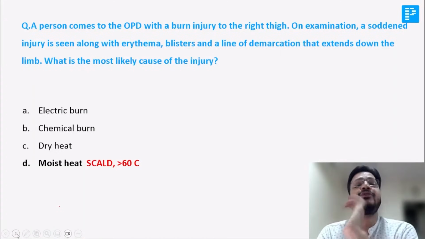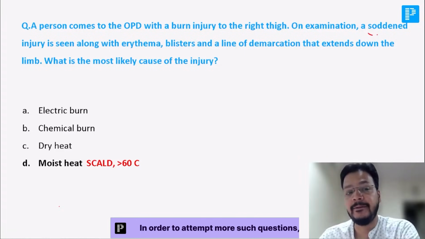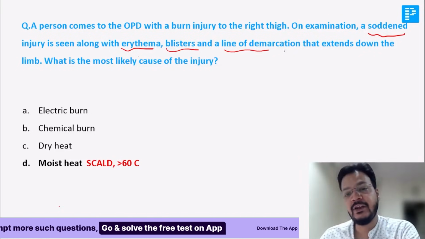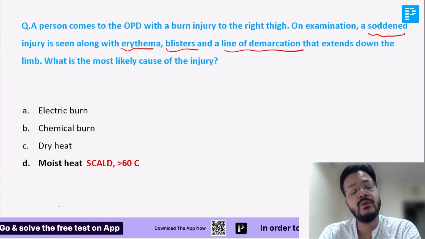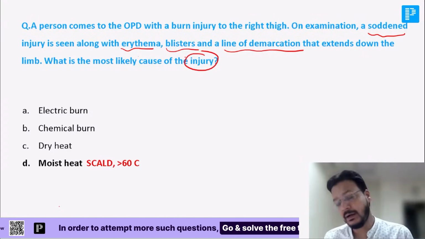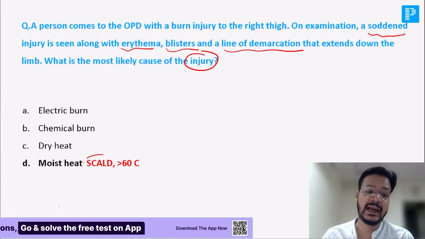A person comes to OPD with a burn injury to the right thigh. On examination, there is sodden skin along with erythema, blister, and a line of demarcation extending down the limb. What is the most likely cause of the injury? Electric burn, chemical burn, dry heat, or moist heat? Give me the answer. It is moist heat, which is scald.